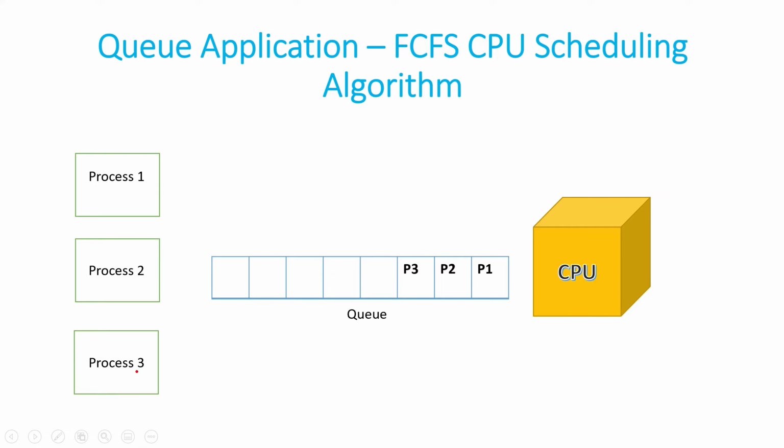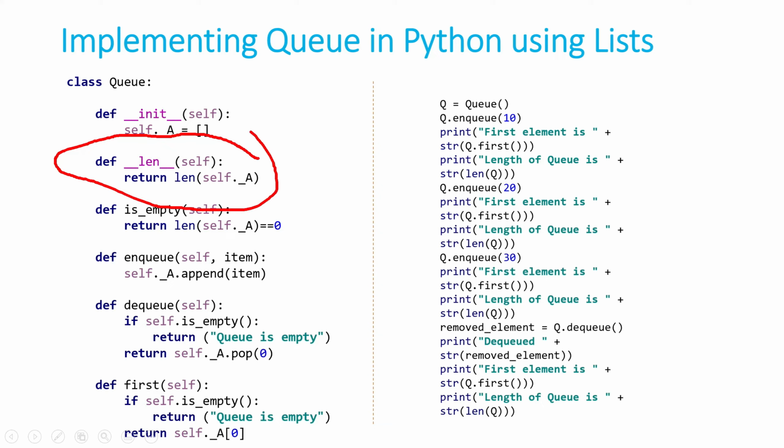Let's now see how we'll implement a queue in Python. We are going to use the list data structure here. Firstly, we'll create a class with the name Queue. The very first thing that we always discuss is its constructor. So this is its constructor, and in this constructor we are going to create an empty list. Its reference is kept in underscore a. Second is double underscore len double underscore. I've already discussed in the stack tutorial why we are writing it like this, because when the user writes len of q, internally it converts to q dot double underscore len double underscore.